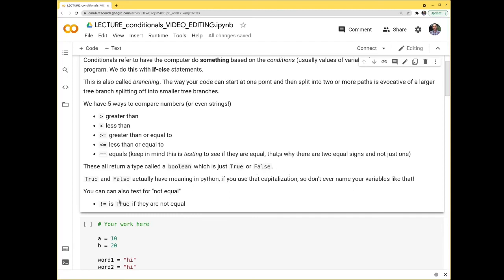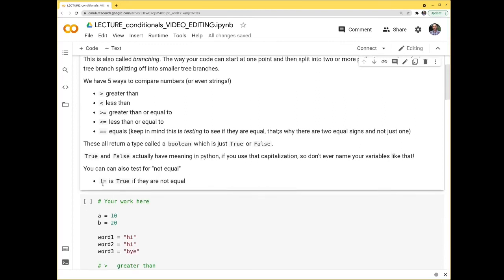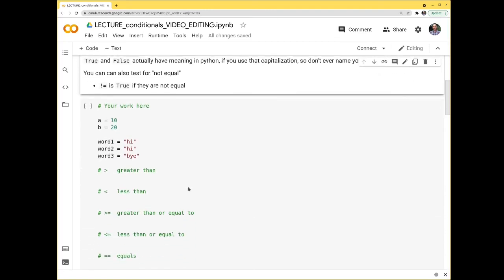You can also test to see if 2 variables are not equal to each other. So you have a little exclamation point and then the equal sign. This is true if they are not equal to each other. So the little exclamation point is like the not. Okay, so let's try some of these out.